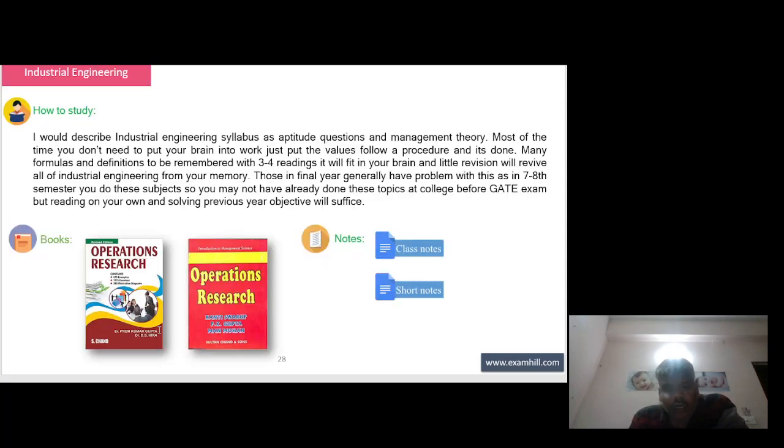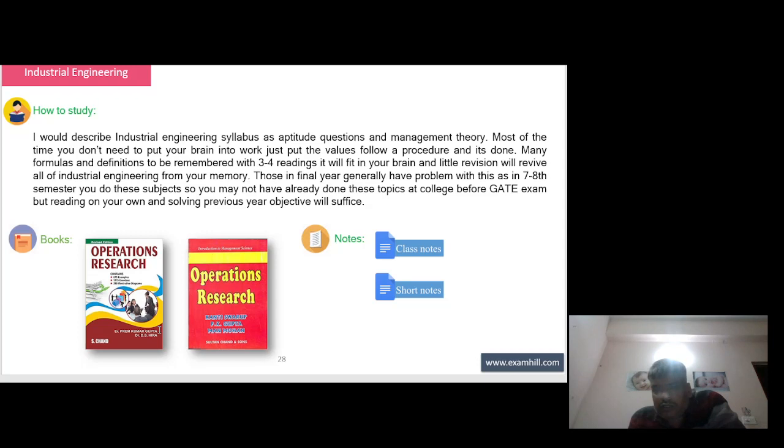How to study industrial engineering. I would describe the industrial engineering syllabus as aptitude questions and management theory. Most of the time you don't need to put your brain to work, just put the values, follow a procedure and it's done. Many formulas and definitions are to be remembered with 3-4 readings. It will fit in your brain and a little revision will revive all of industrial engineering from your memory.